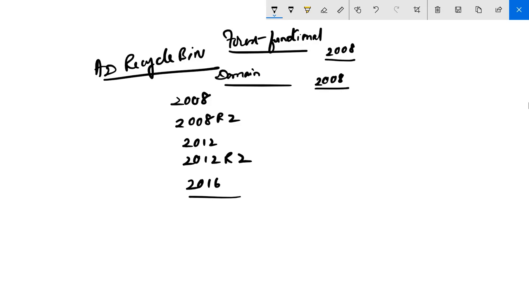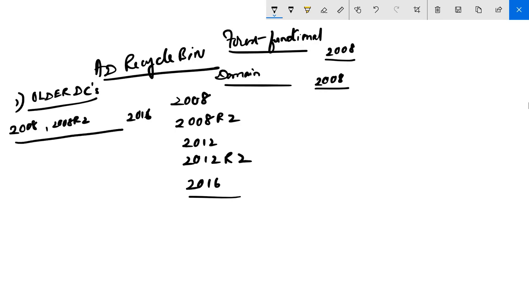Two things happen. Number one, you can have older domain controllers in your domain, older DCs. So that means you can have a mix and match. You can have a 2008 DC, you can have a 2008 R2 DC, and likewise up till your latest 2016. So you can have a mix and match of domain controllers.